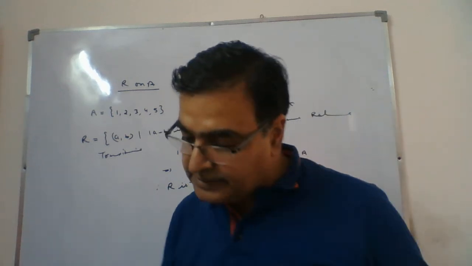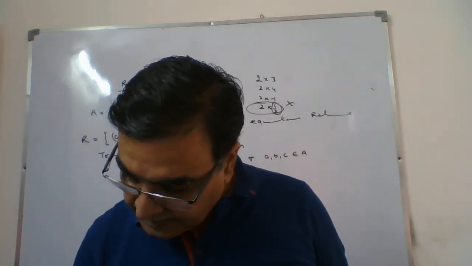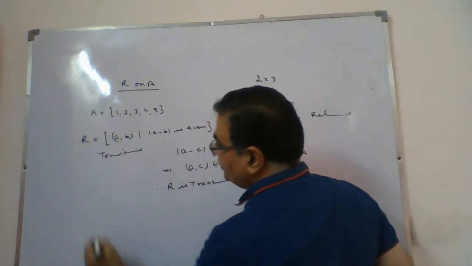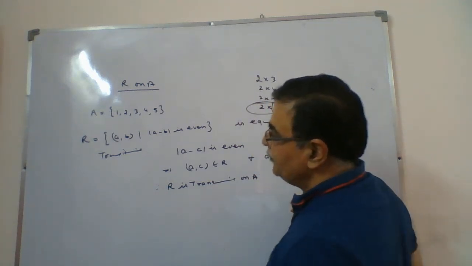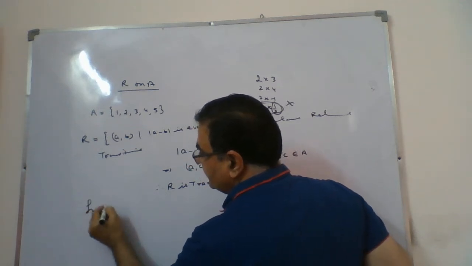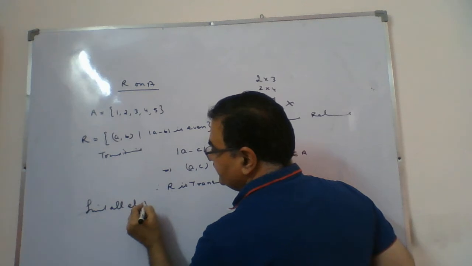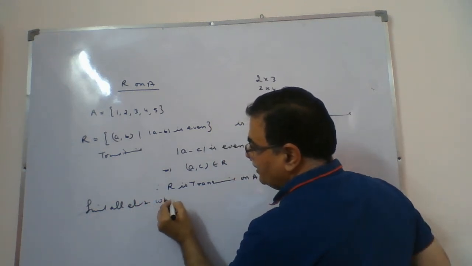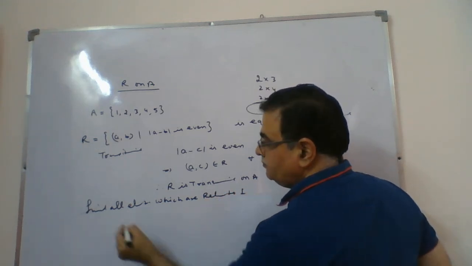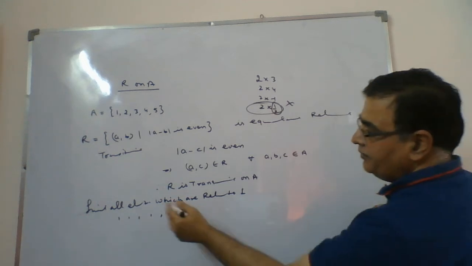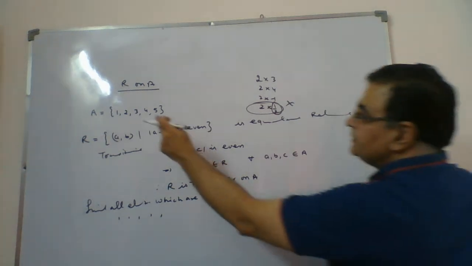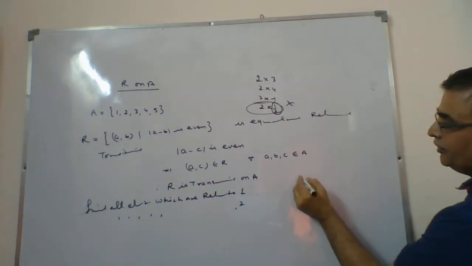Now in this question, there is slightly more they are asking. Question is, find out all the elements which are related to 1. And second one, find all the elements which are related to 2. We want this. So 1 is here. So how many elements relate with 1 we should find out.